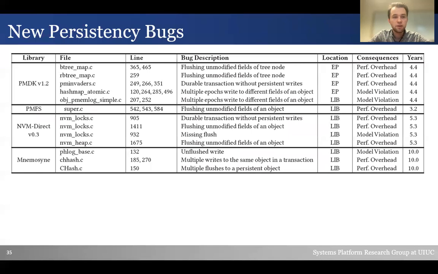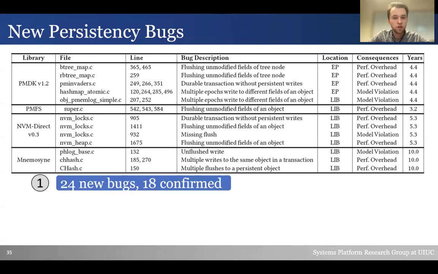In total, DeepMC reports 50 warnings for 8 programs we run it on, 43 of which are persistency bugs. From these, 24 are new, and the remaining 19 are those that we covered in our study. This shows the completeness of our checking rules on the bugs that we studied.